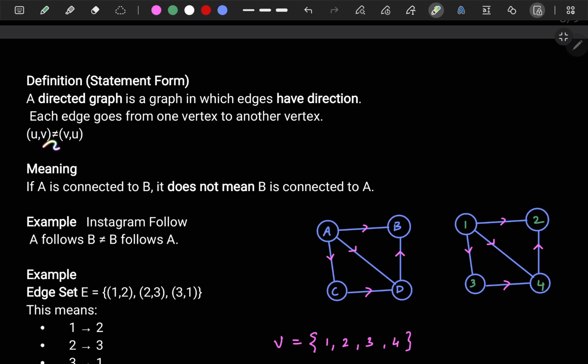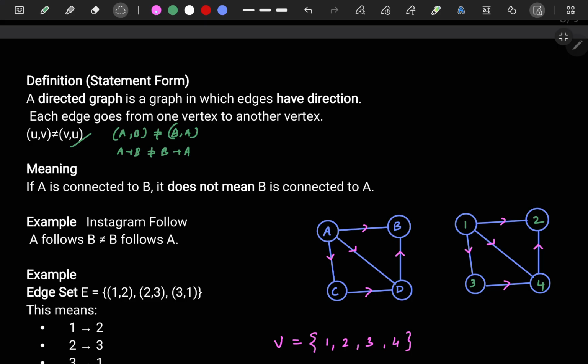Now what does this notation mean? This U and V are both vertices. It represents vertices. So what is the meaning of this is, for example, C, I had written here, if A is connected to B, it doesn't mean that B is also connected to A, in a directed graph, right? So if A is connected to B, it doesn't mean that B is also connected to A. That is how it is written here. Or another way to write it is, if A is connected to B, it doesn't mean that B is also connected to A, right? So you can write like this in both ways. Fine. So that is a directed graph.